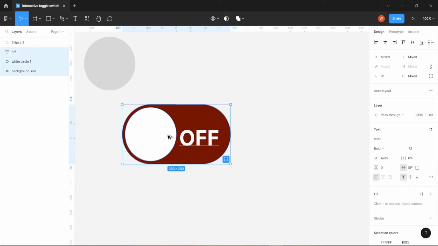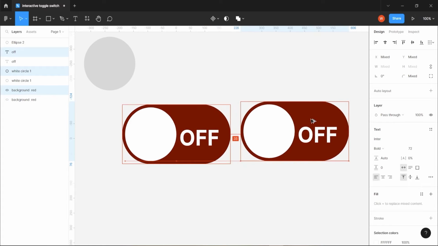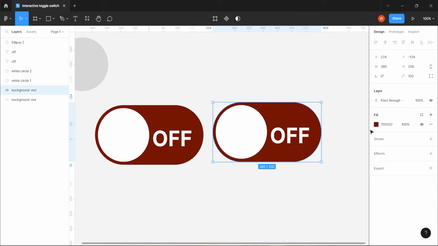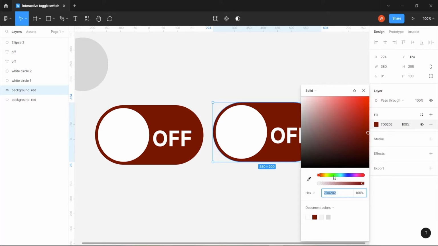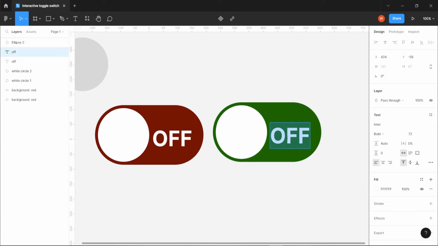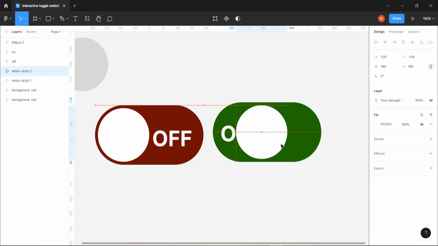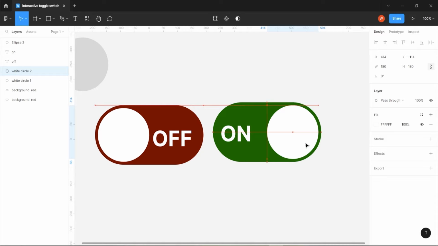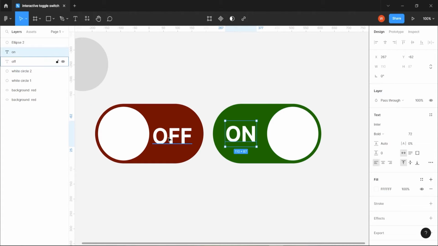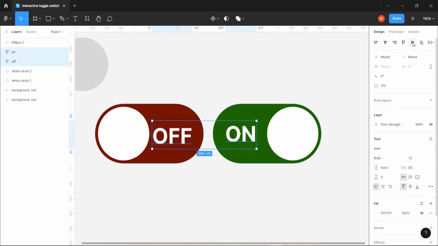Now we are going to duplicate it to make the on version. This we are going to make green, maybe dark green. This should be on. Everything should be aligned together.